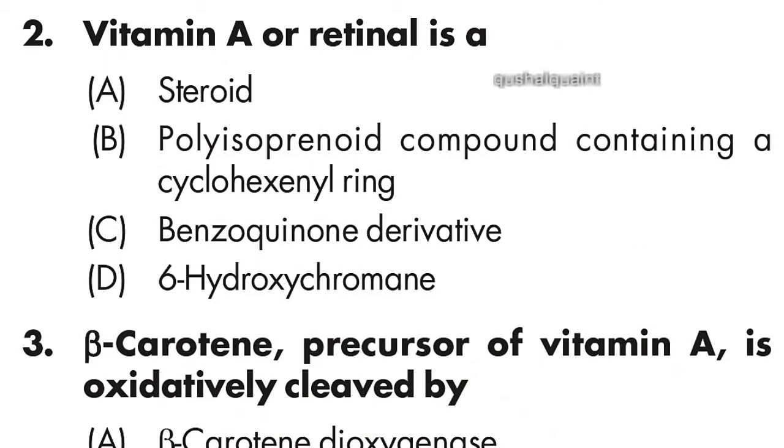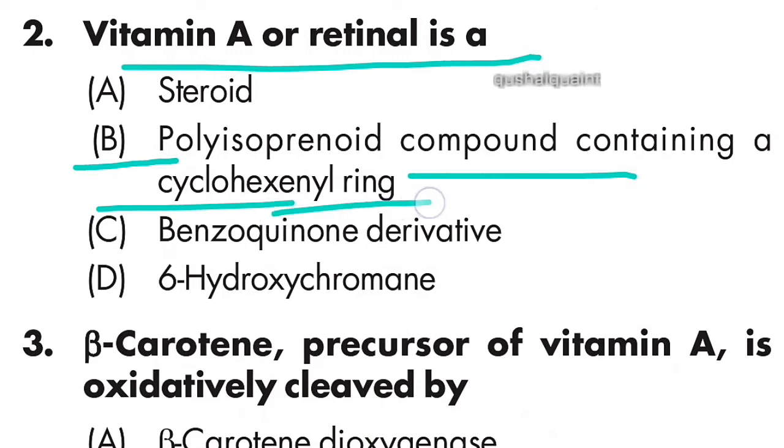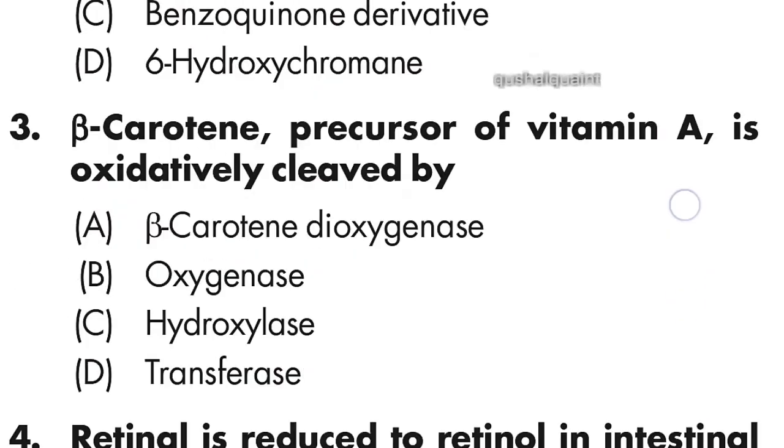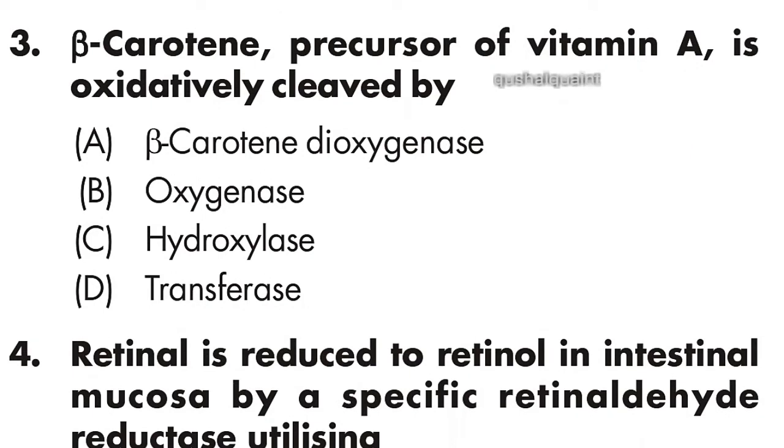Question number 2: vitamin A or retinol is a polyisoprenoid compound containing a cyclohexyl ring. Option B is right. Next question: beta carotene, the precursor of vitamin A, is oxidatively cleaved by beta carotene dioxygenase. Option A is right.